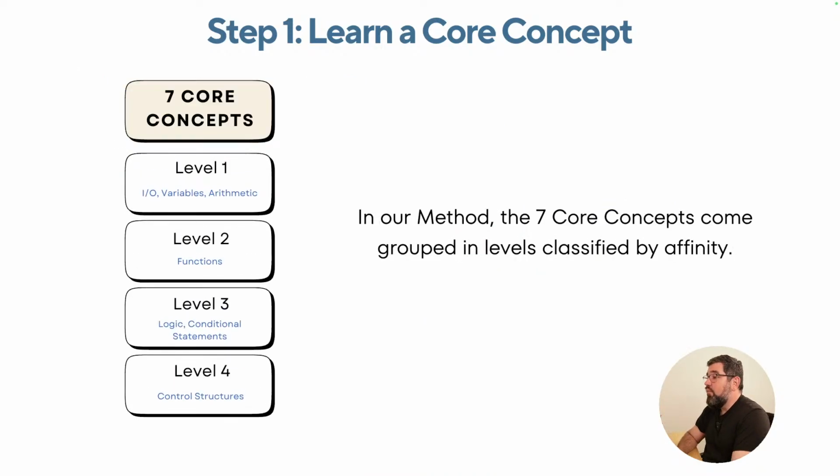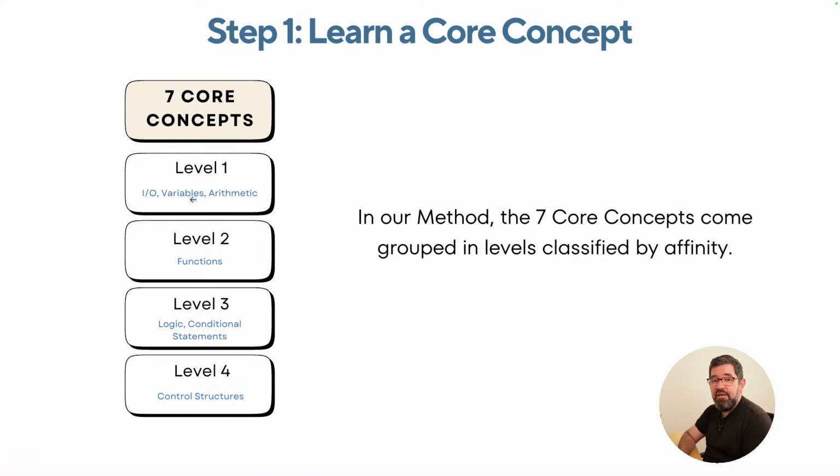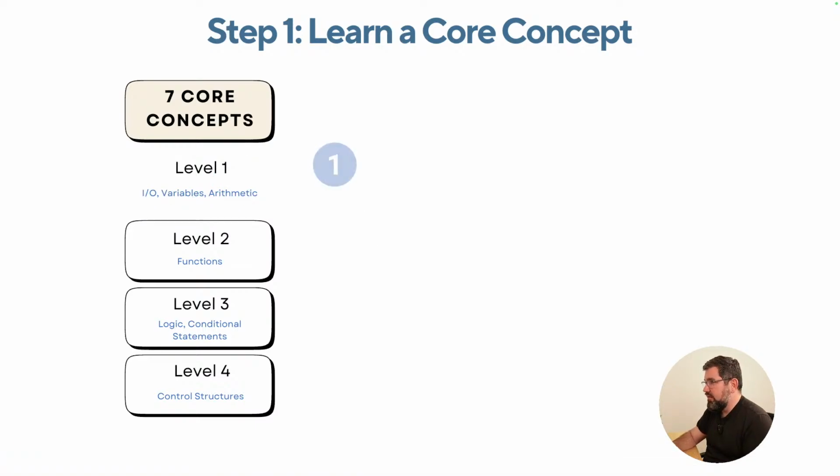So step 1, I divided that into easy to understand groups. So you have level 1 through level 4, and since I classified them by affinity, if you learn them together, you will start actually understanding better. So this is the best approach, okay?